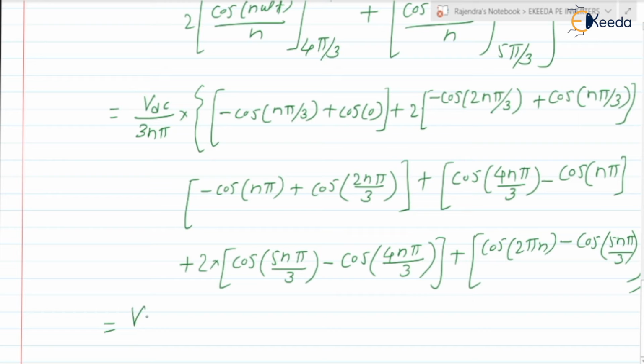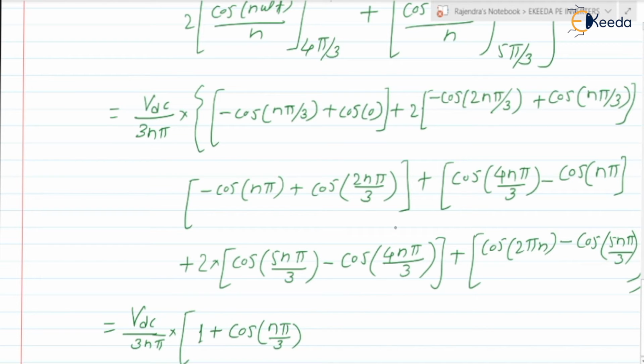So we can write it as VDC by 3 n pi into, in bracket, cos 0 I am writing as 1 plus cos of n pi by 3, 2 minus 1, okay.